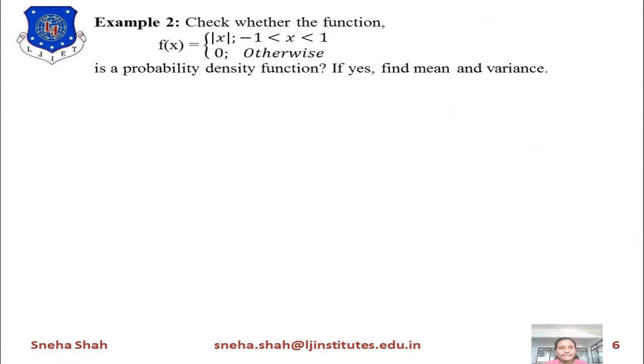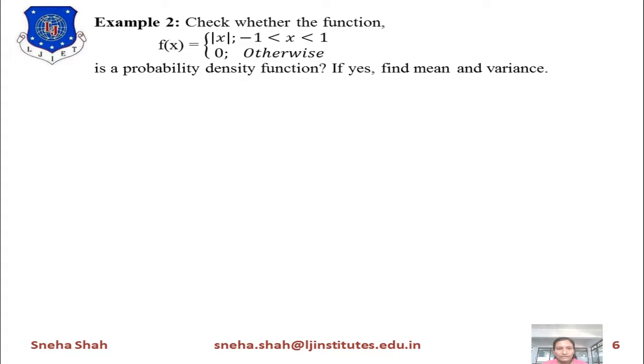Now the next example is: check whether the function f of x equals mod of x for x in between minus 1 to 1, and 0 otherwise, is a probability density function or not. If yes, find the mean and variance of this function.